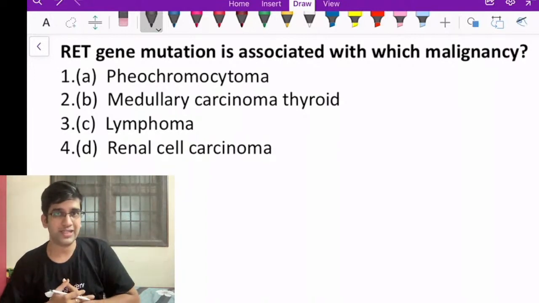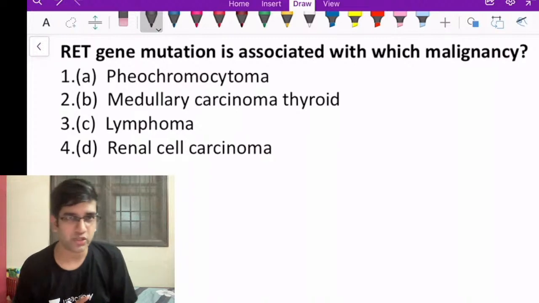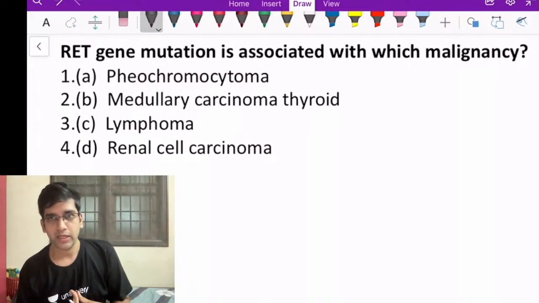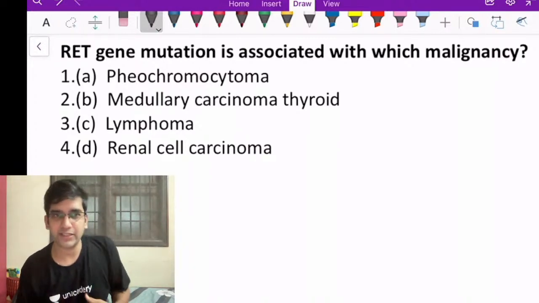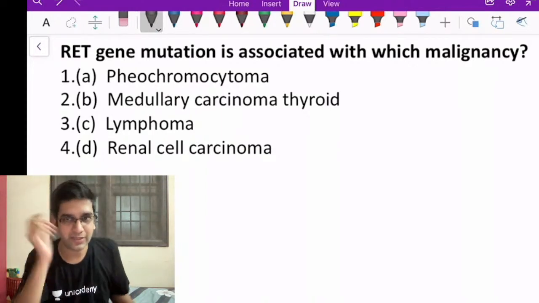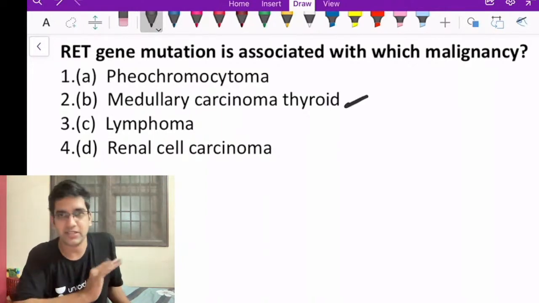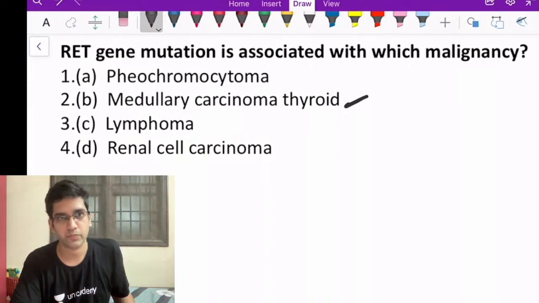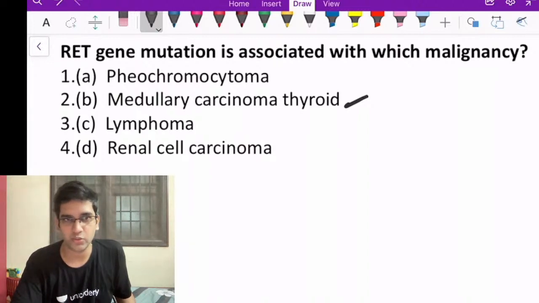RET proto-oncogene is associated with which malignancy? You wrote it's medullary carcinoma thyroid. Will pheochromocytoma have that? Is it possible for a pheochromocytoma to have a RET proto-oncogene? See, this is correct. I'm just asking you, is it possible or not?